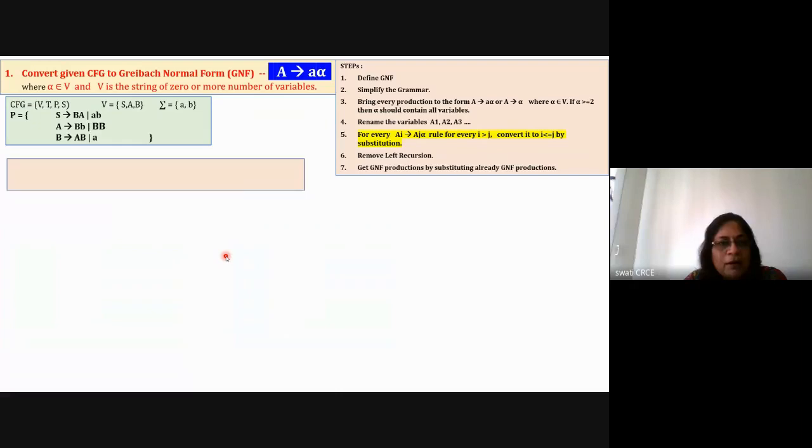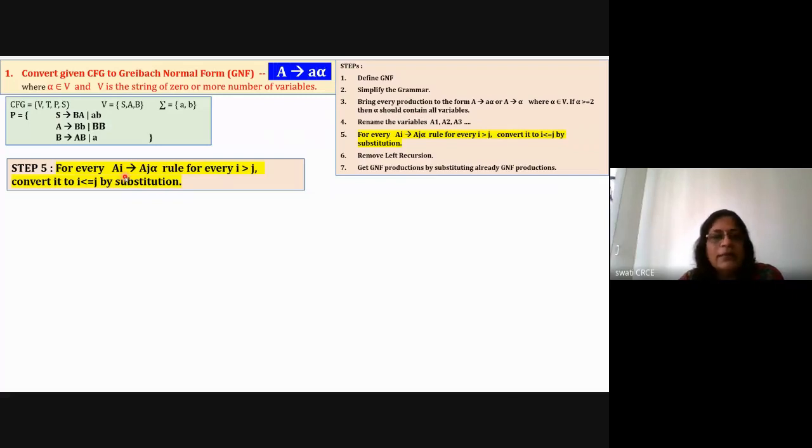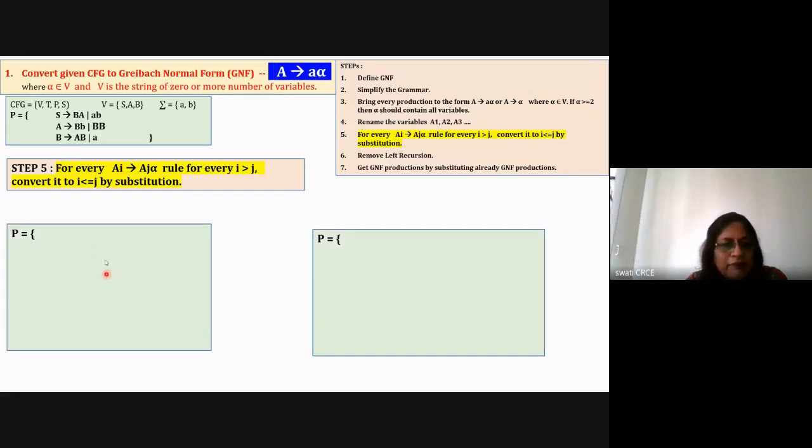So in step 5, you have to check the indices i and j, and your i should be less than or equal to j. If it is not, then you will have to take action. So start writing the rules. Here also I'm writing on the left hand side the input of step 5, and the output of step 5 is written here. Take the first rule, that is A1 is equal to A3 A2.